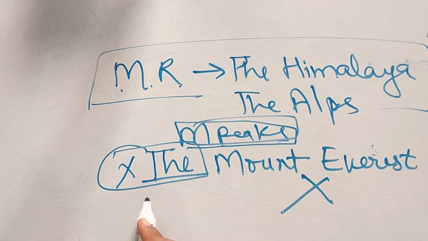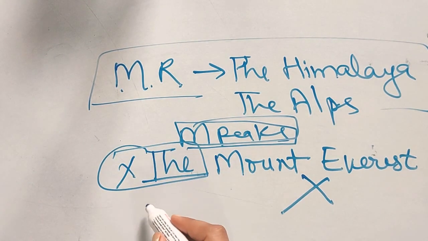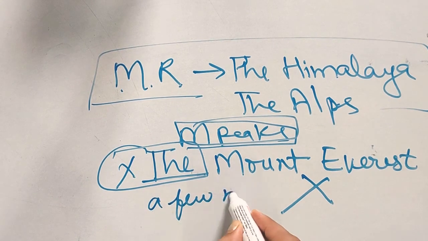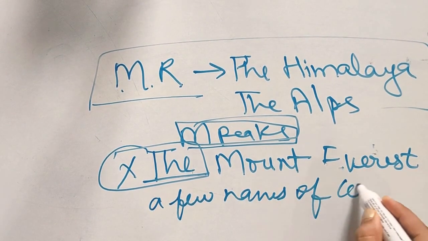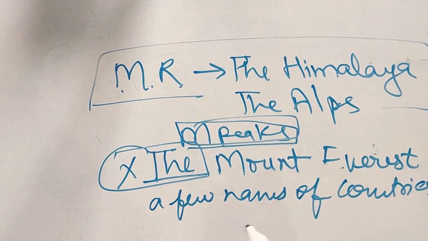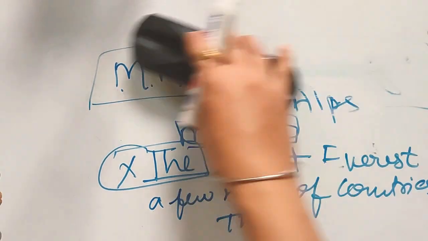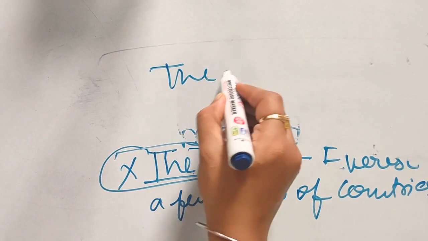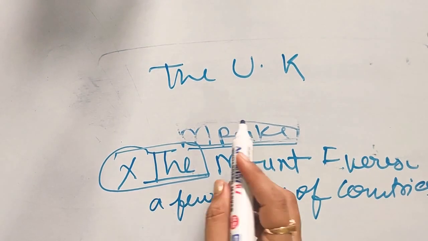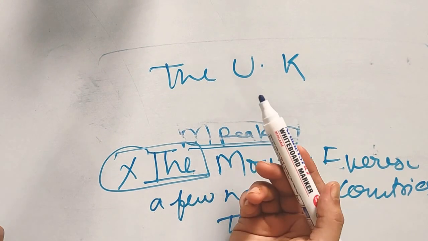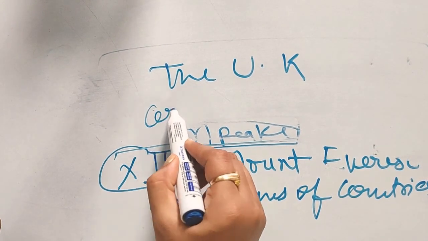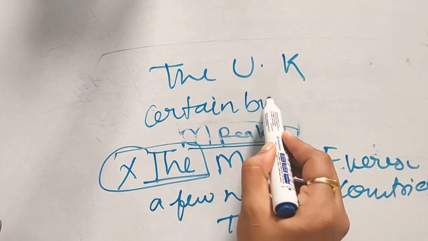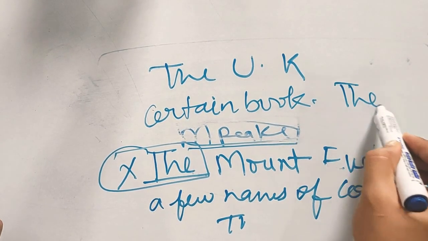And very few names of countries also, like the United Kingdom. ठीक है? And if we talk about certain books, the Ramayana.